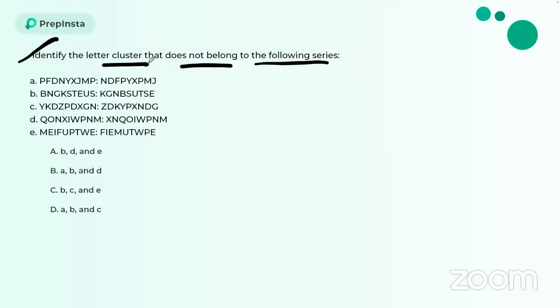So there is a change in the question. Identify the three letter clusters that belong to the same category.